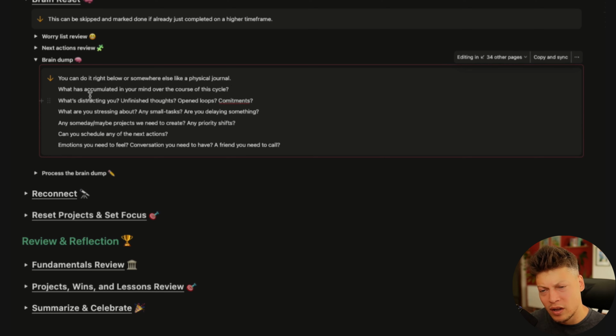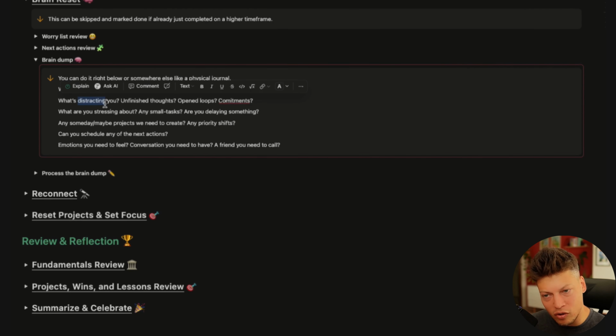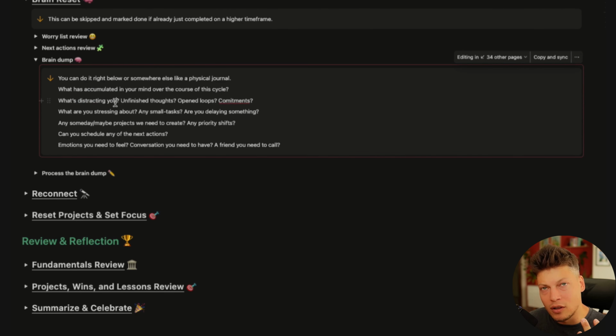So the point of this brain dump is just to clear everything out of your mind that has accumulated over the course of this cycle. What is distracting you? What do you have that's constantly popping up into your head? Some open loops, some commitments that you made to other people, but maybe you know that you either haven't scheduled them or you're already behind. Just anything that's stressing you out, some small tasks, something that you're delaying, that needs to be done, but you're not doing.